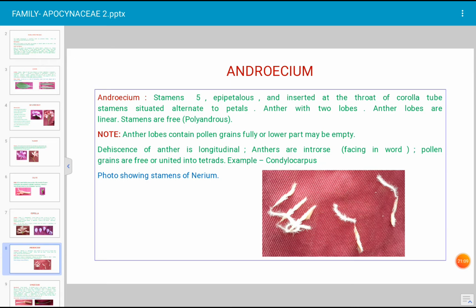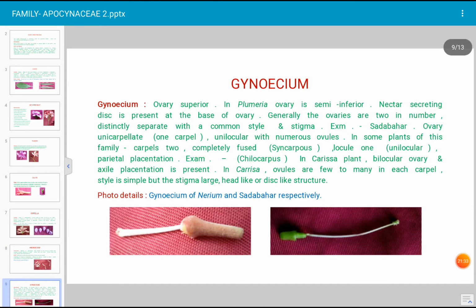Tetra means 4. Such pollen tetrads are also formed in the anther. In which plant are the pollen tetrads formed? Example is Condylocarpus. And in this photograph, these are the stamens of Nerium indicum, commonly known as kanher. It is a very common plant in Marathwada.